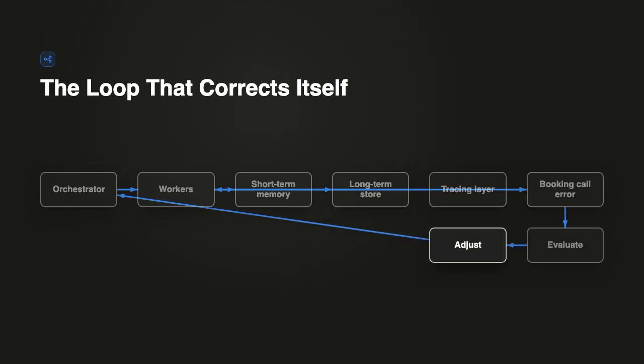Here's the gap. Traces tell you a single call failed. They don't tell you the booking worker and the calendar worker are out of sync, or that a coordination handoff between them quietly dropped a step. So we close the loop. Think of it as the full life cycle watching itself. Plan, execute, observe, evaluate, adjust. With execution traces feeding back into what the orchestrator does next, not just sitting in a log nobody reads. That's the difference between monitoring and actually correcting.